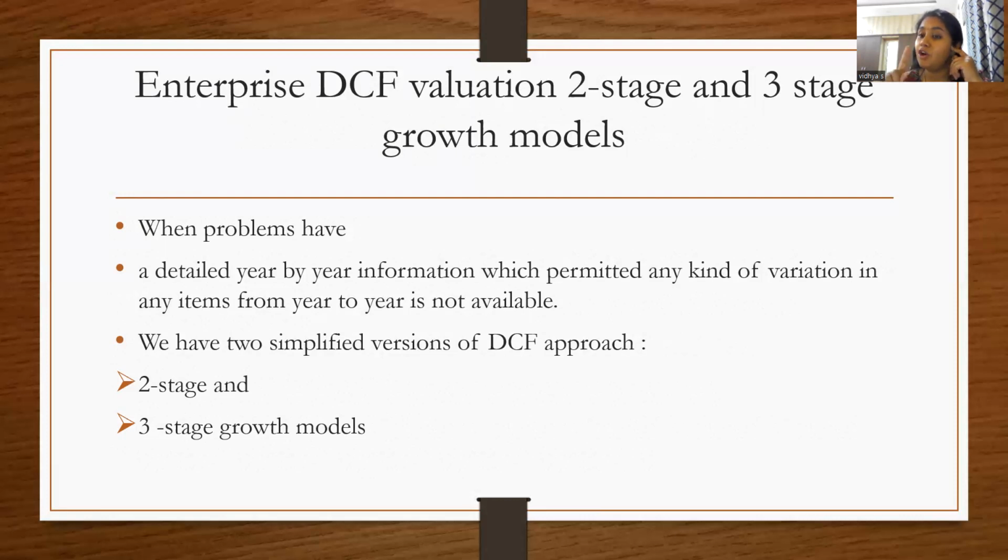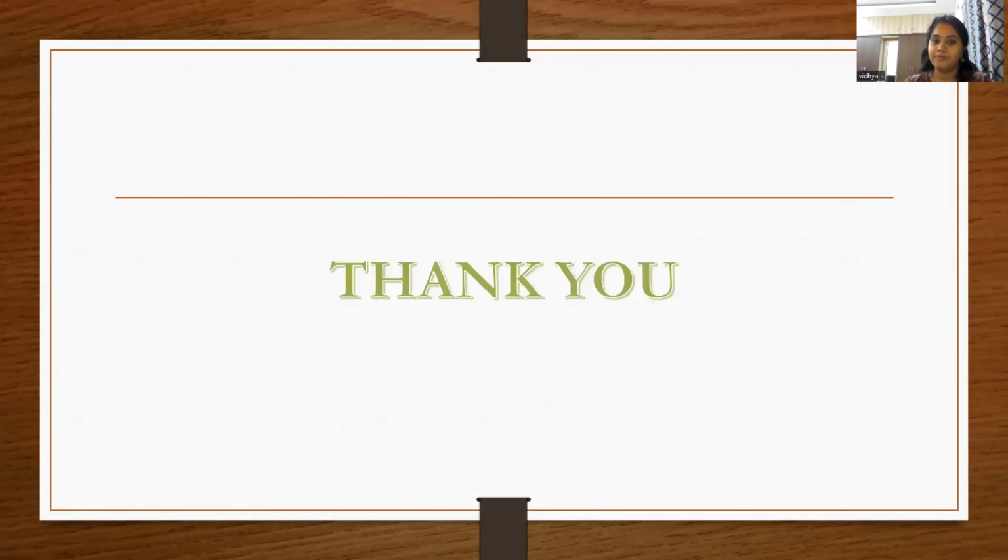From the base year's value, how much they are expecting to have a high growth over a period of time, and post that the interest rate, whether it is a revenue rate, interest rate, all these rates will be given. Only the base value will be given. From there, you have to find up to the year. As we told, it is up to 5 to 10 or up to 15 years that the discounted cash flow valuation can be done. So there are two kinds: one is the two stage model and the 3-stage model. Thank you.